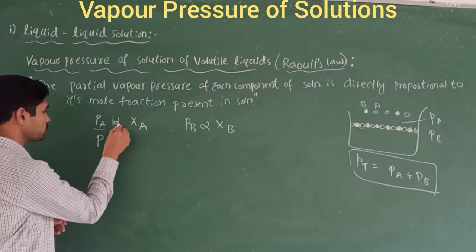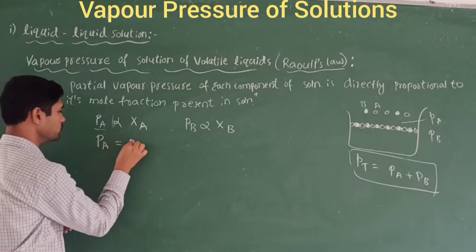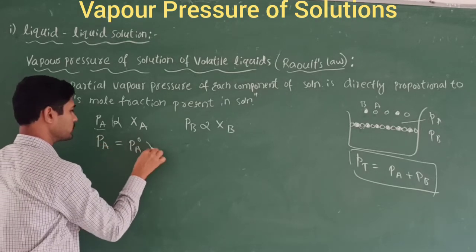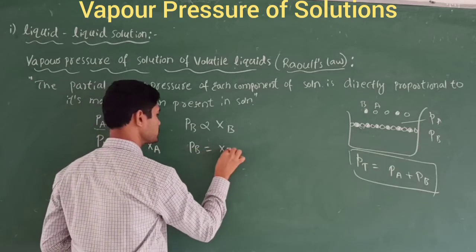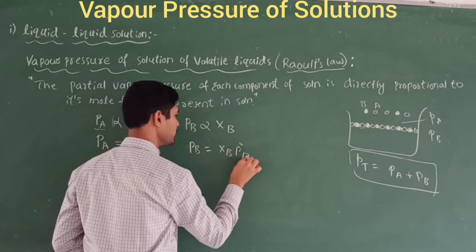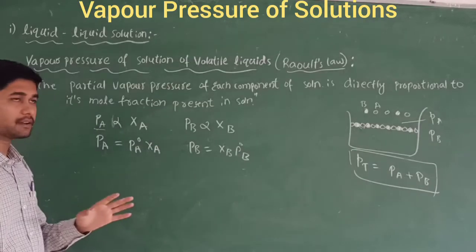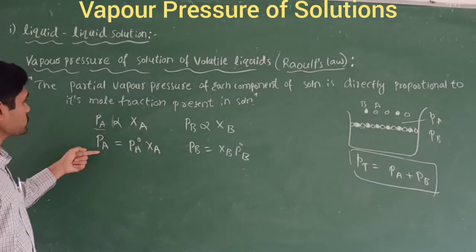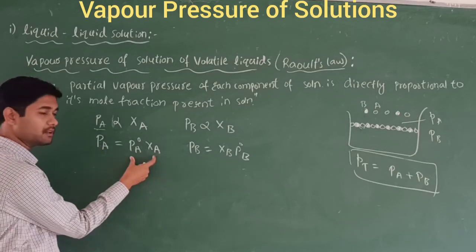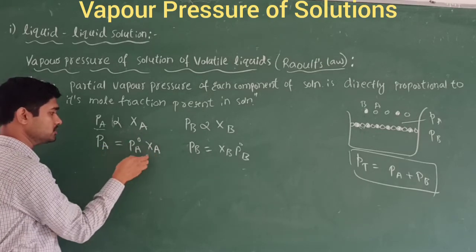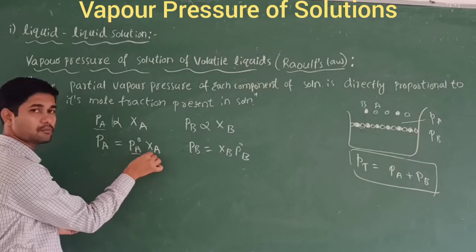Removing the proportionality constant, PA is equal to PA naught into XA, and PB is equal to XB into PB naught. Raoult's law says the vapor pressure of each component must be equal to the product of the pure component's vapor pressure and the mole fraction.